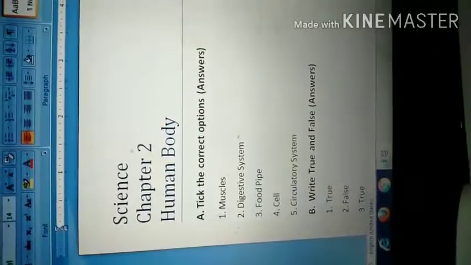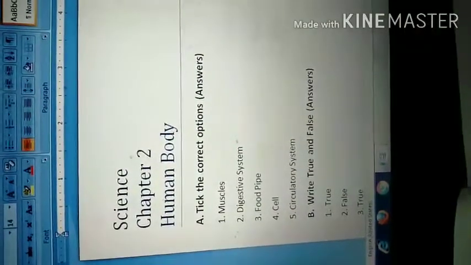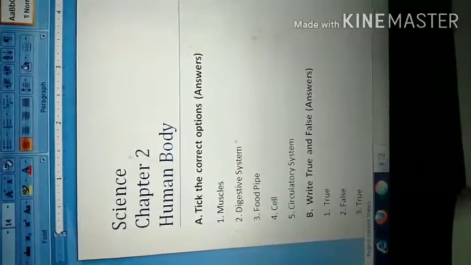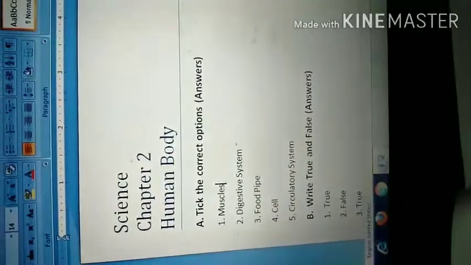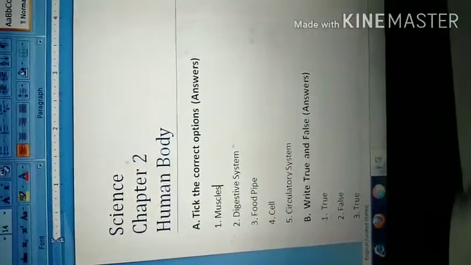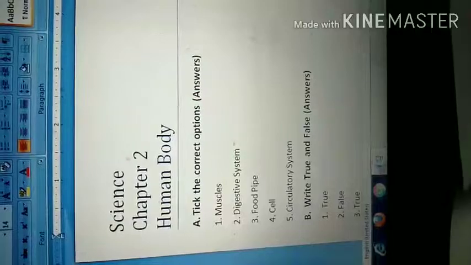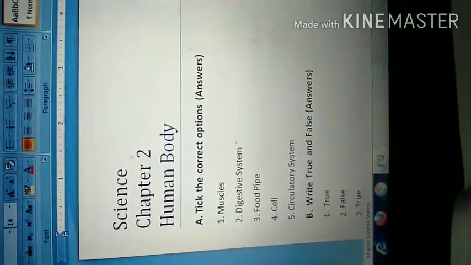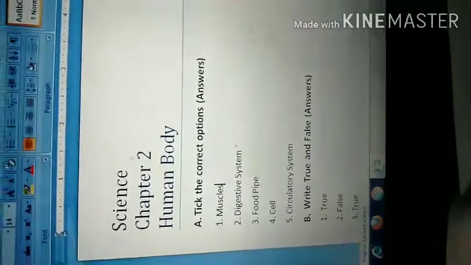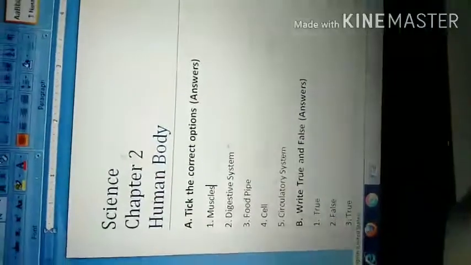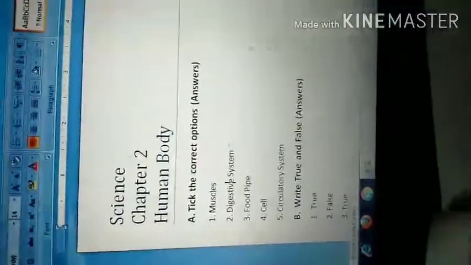Question number 5, blood vessels and heart form the circulatory system. So tick the answers. Ma'am is giving the answers, so tick the answers accordingly. Okay. Now write true and false. Students, there are options of true and false, so do true and false.